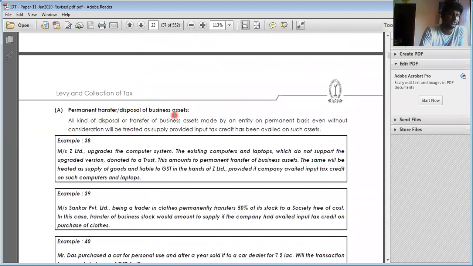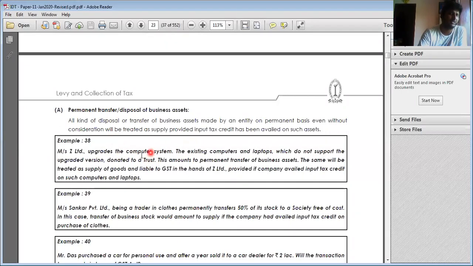Permanent transfer or disposal of business asset. Here, first point is transfer of business asset. Number 2, permanent transfer. Number 3, without consideration. Number 4, ITC already available. For example, I transfer my laptop which I already used in my business, I availed ITC, and I transfer it to the trust. Here it is regarded as supply.